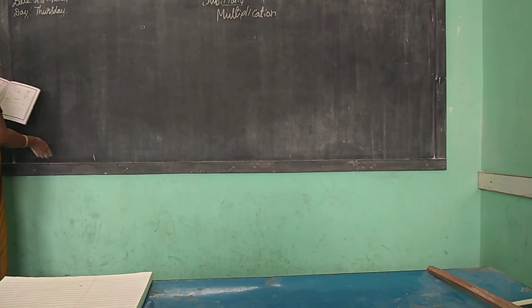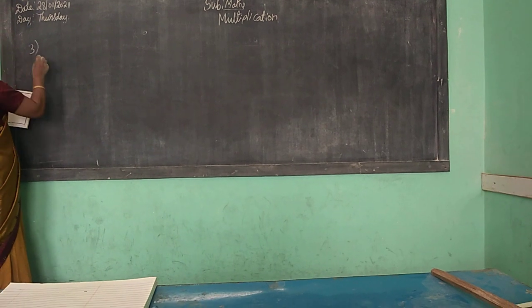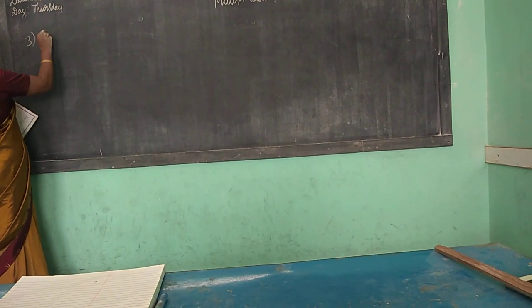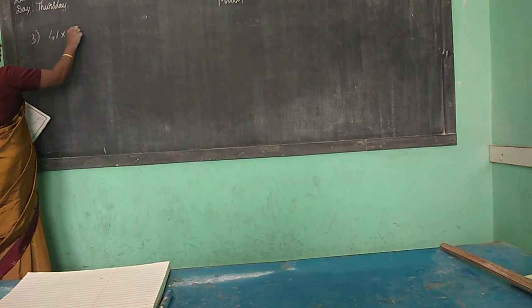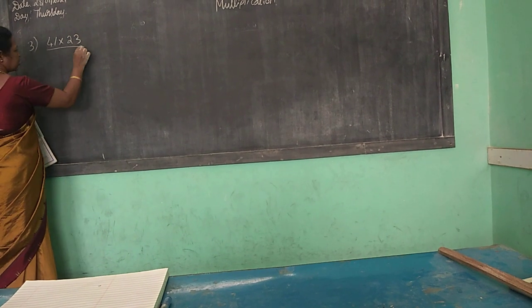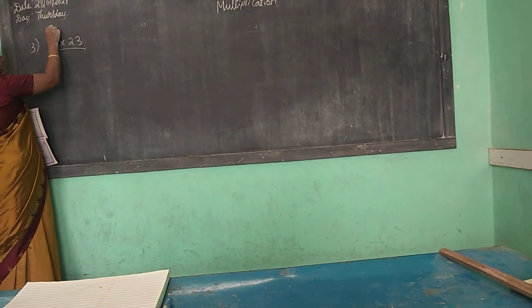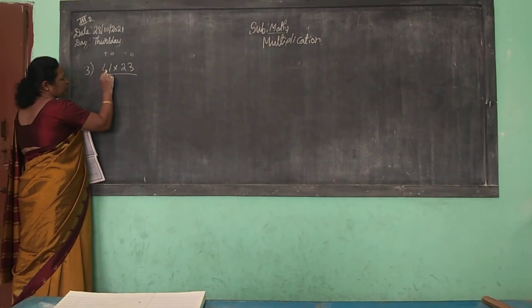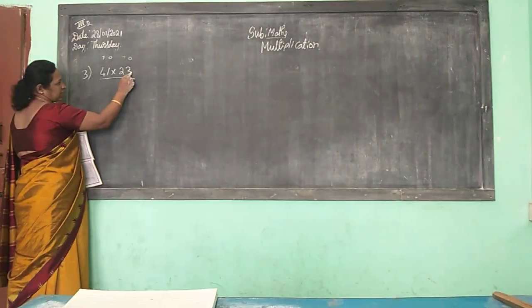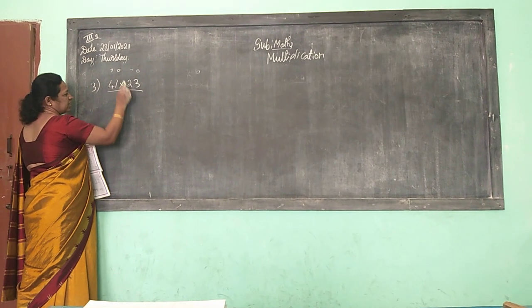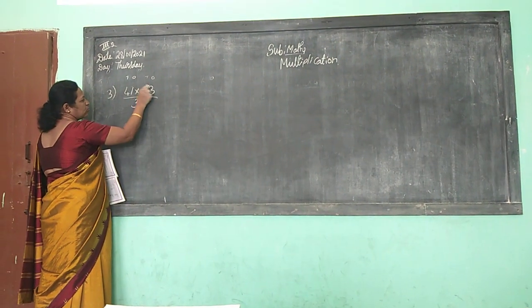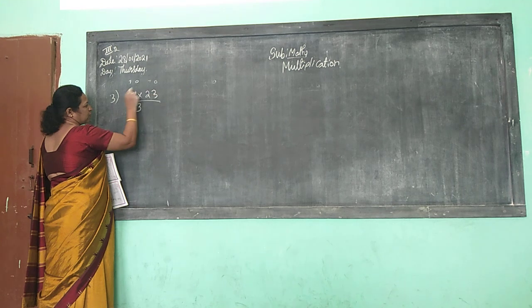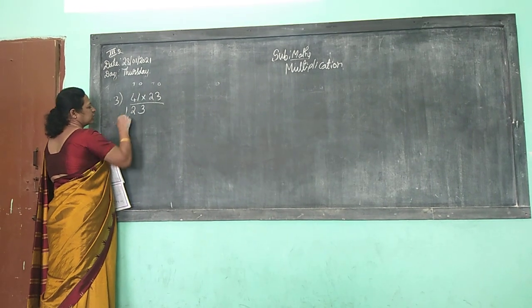Okay, children, another sum I will show you. Third sum, you can do that: 41 into 23. So what is there? Tens and ones. Here also tens and ones. So multiply this 41 by the 3 ones. So 3 ones are 3. Now from the tens place, 3 fours are 12. Okay.